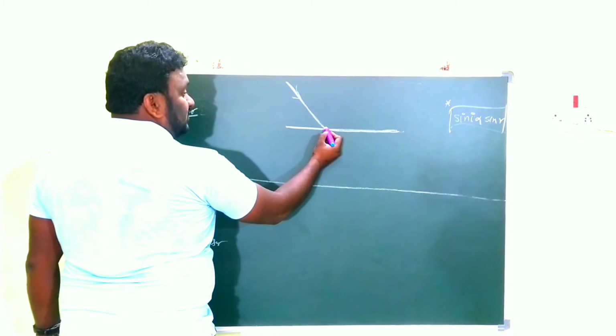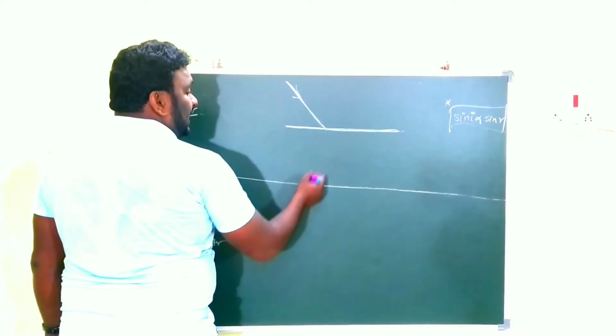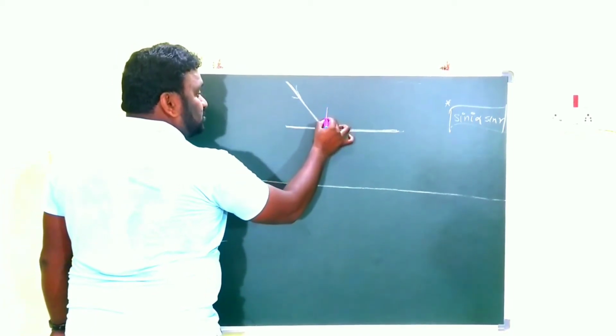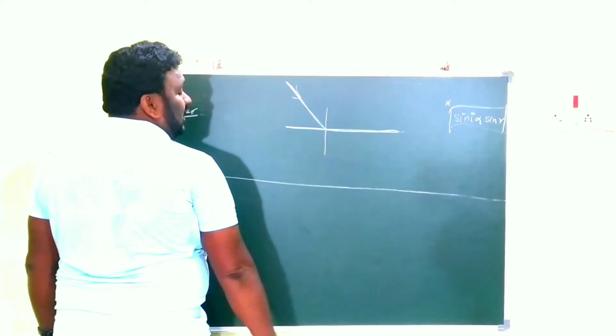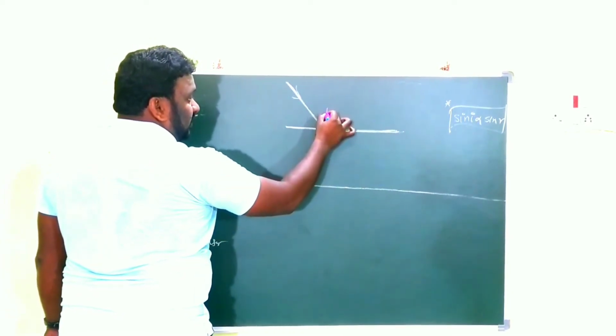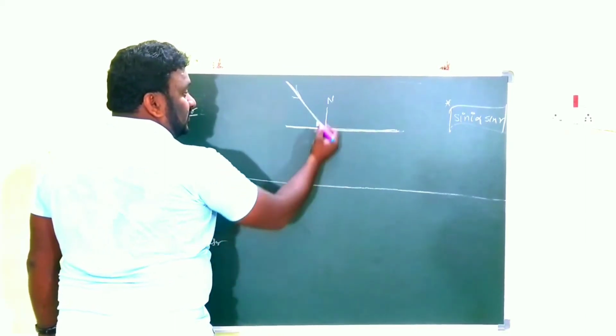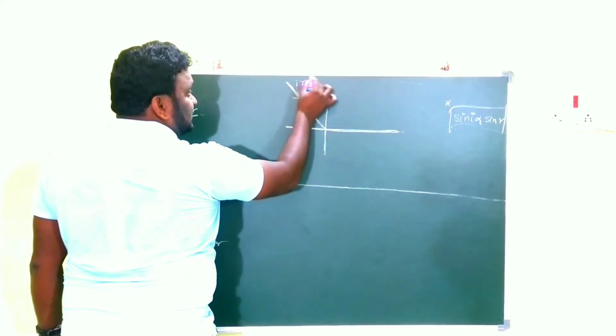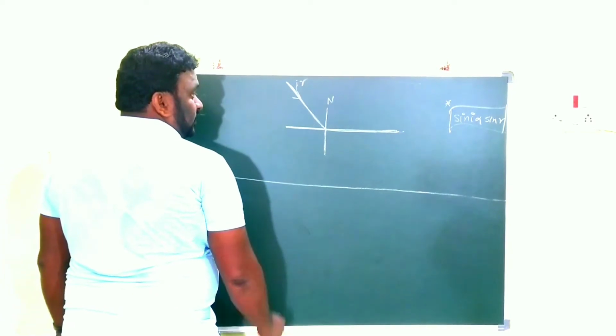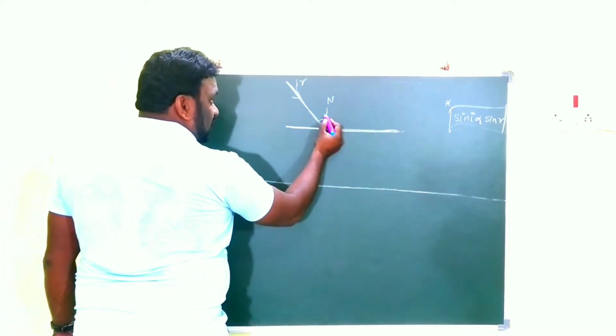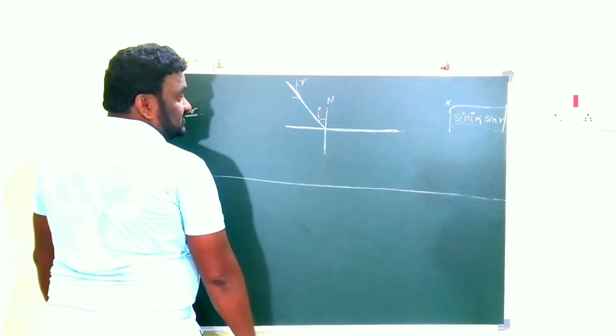At that point of incidence you have to draw one normal line. Here this is the normal line, I am showing it with N, and this is the incident ray. The angle between these two is what we call the angle of incidence.